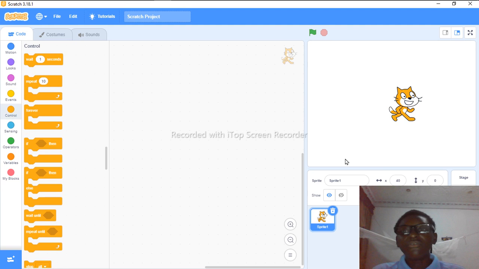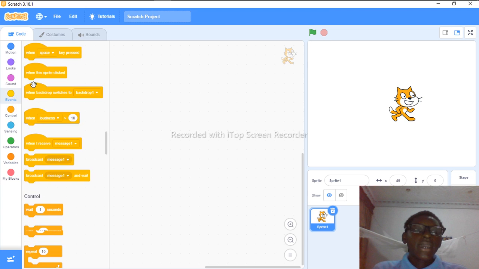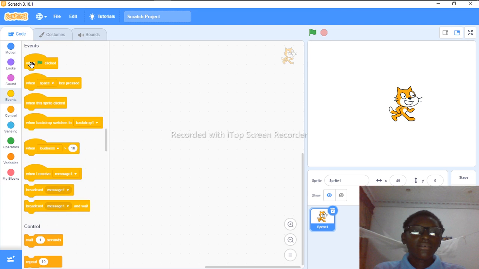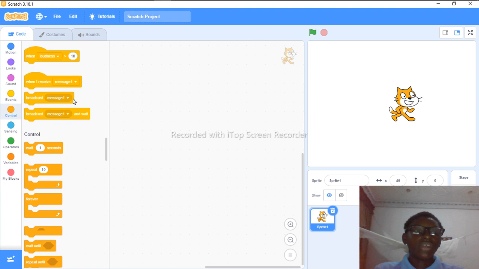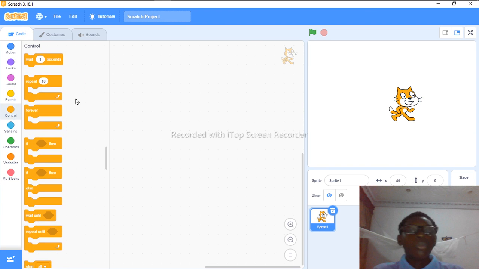For example, if you want this sprite, it's called Sprite, to move 10 steps, we can start from an event that when we click this flag here, it will move 10 steps. So it's not every time, but it's mostly put after the event blocks, which are the blocks that start a code. So they control. So as you can see, the name, control the sprite's movement.